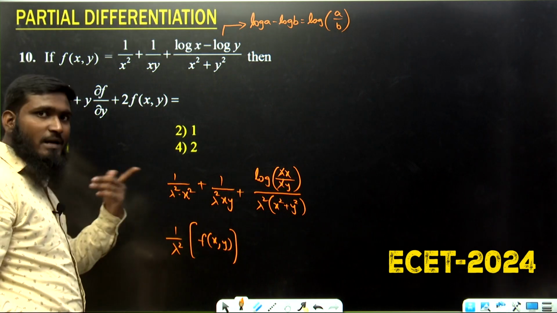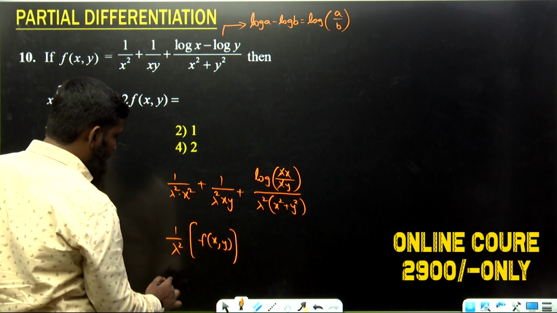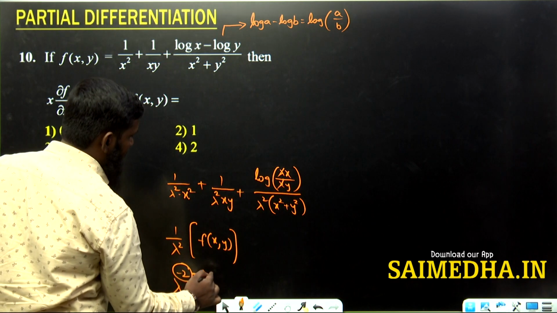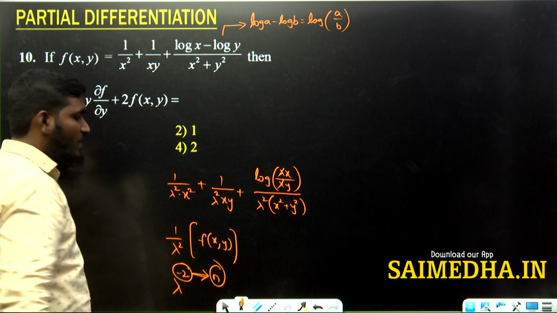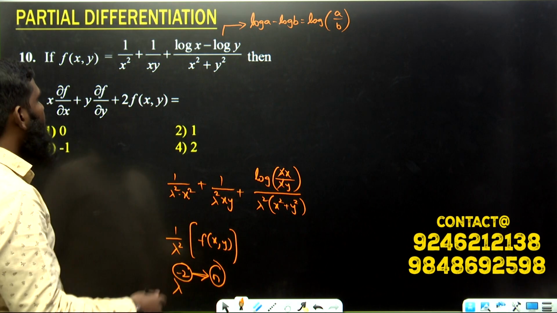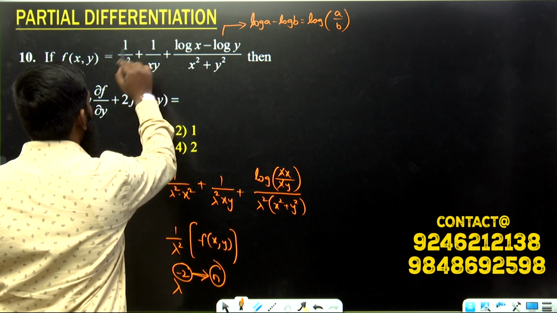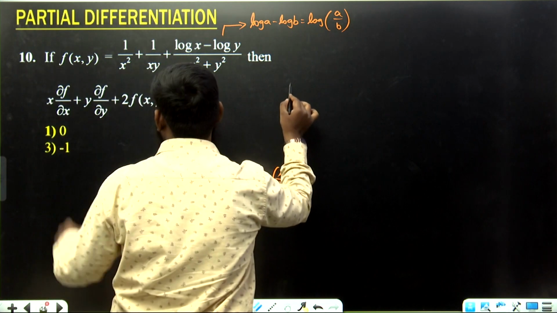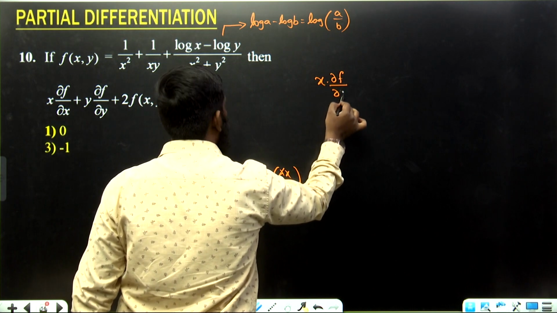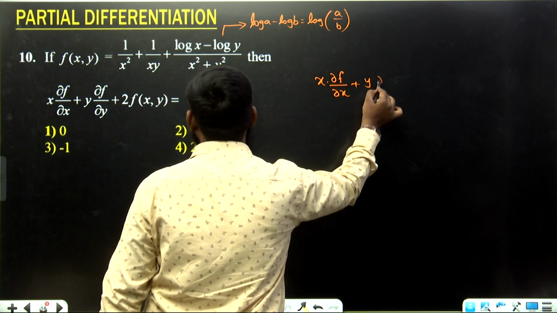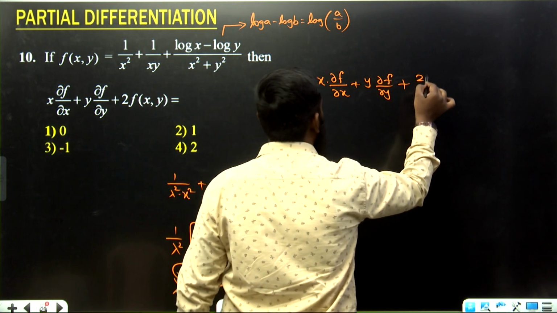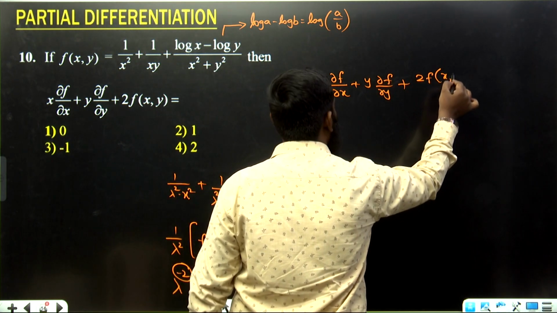Now 1 by lambda square means what we can write? Lambda power minus 2. So this minus 2 we are having as the n value. What is minus 2? We are having the n value. Okay. Now see this part, what we are getting. For this we are using the formula, the question is x into dou f by dou x plus y into dou f by dou y plus 2f of x comma y.